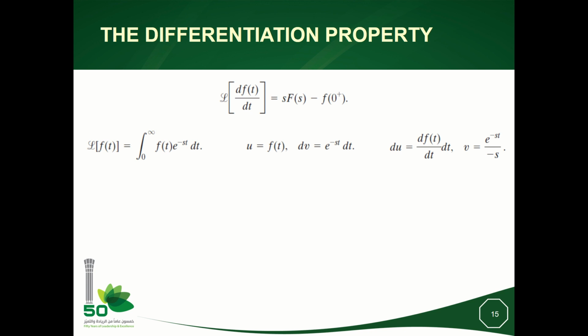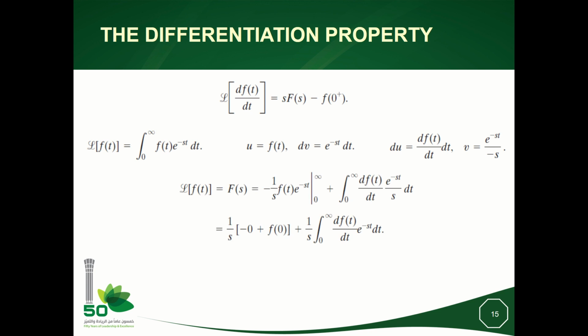So here I have du equal to df over dt times dt, and v will be exponential minus st divided by minus s. So applying now the rule of integration by parts, I have this term plus this term.